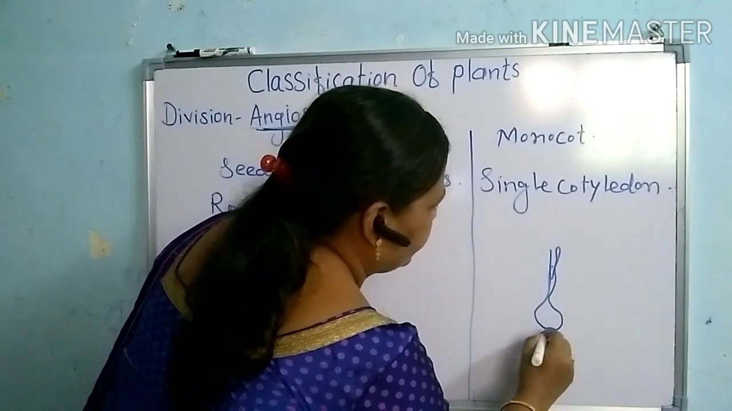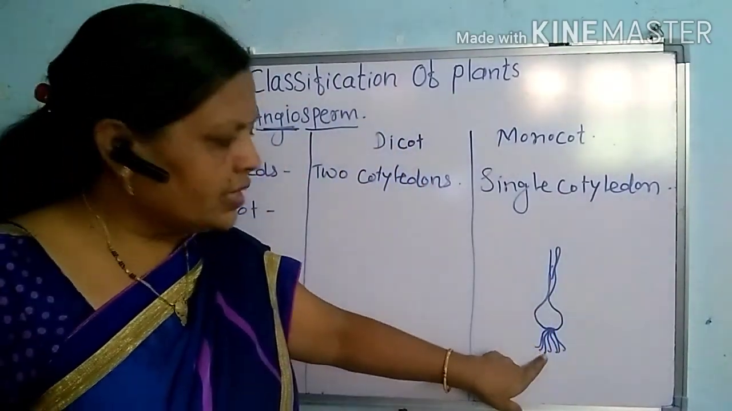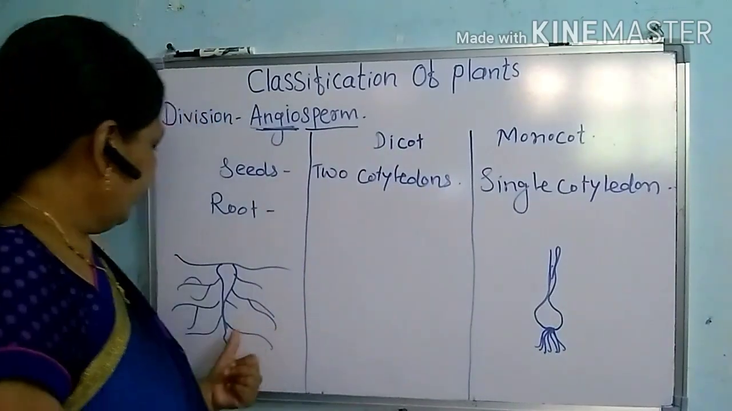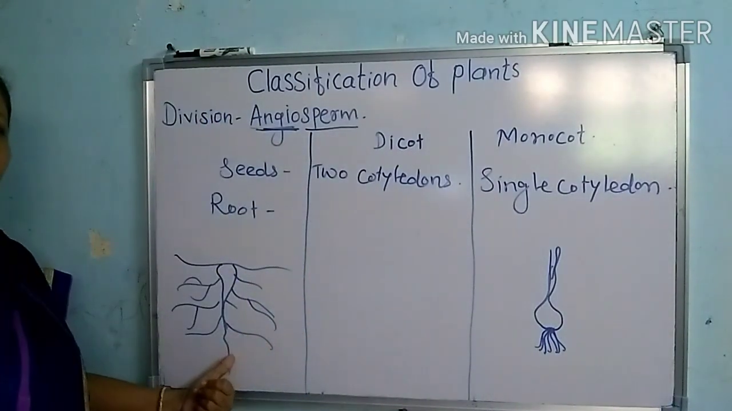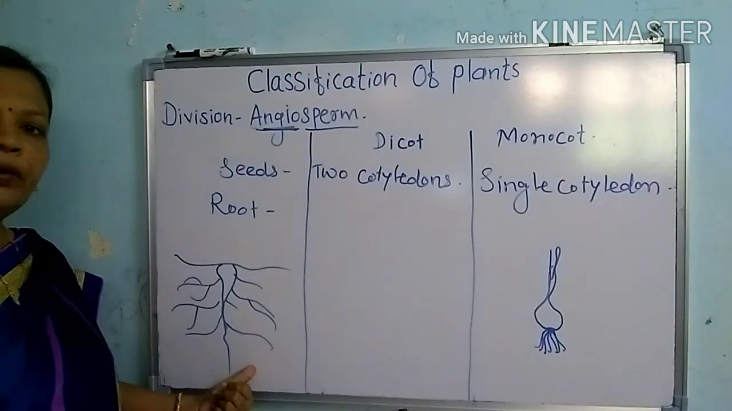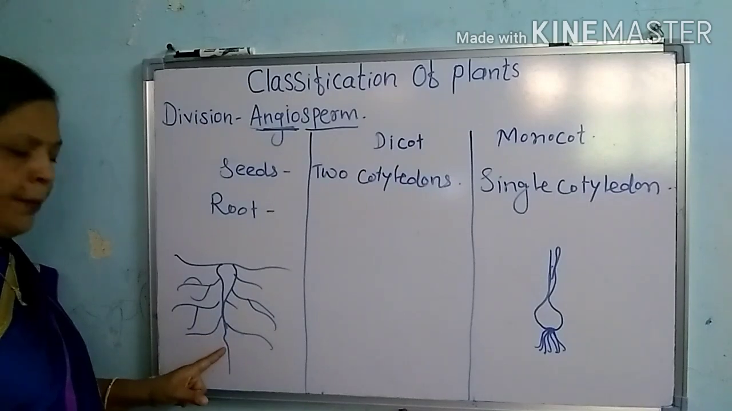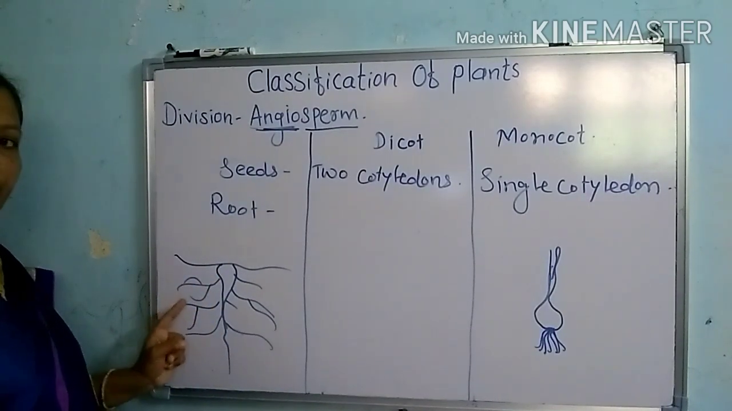All of you are familiar with this. Here is the onion bulb, and here these are the roots which are given out. What is the difference between the roots of these two plants? In case of this banyan tree or a mango tree, taproot system is given out. That is the main root system to which the secondary roots are given out.